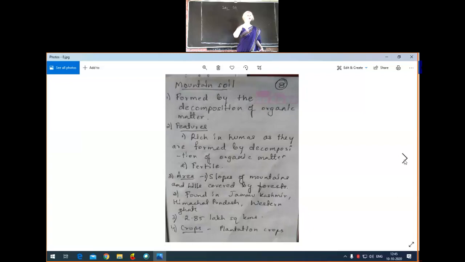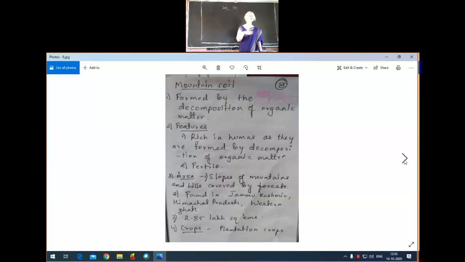So it is found in the slope regions of the hills and of the mountains, that too in the upper regions of the hills and mountains. You will get high temperature there and heavy rainfall there, and as the rain falls, it gets leached.